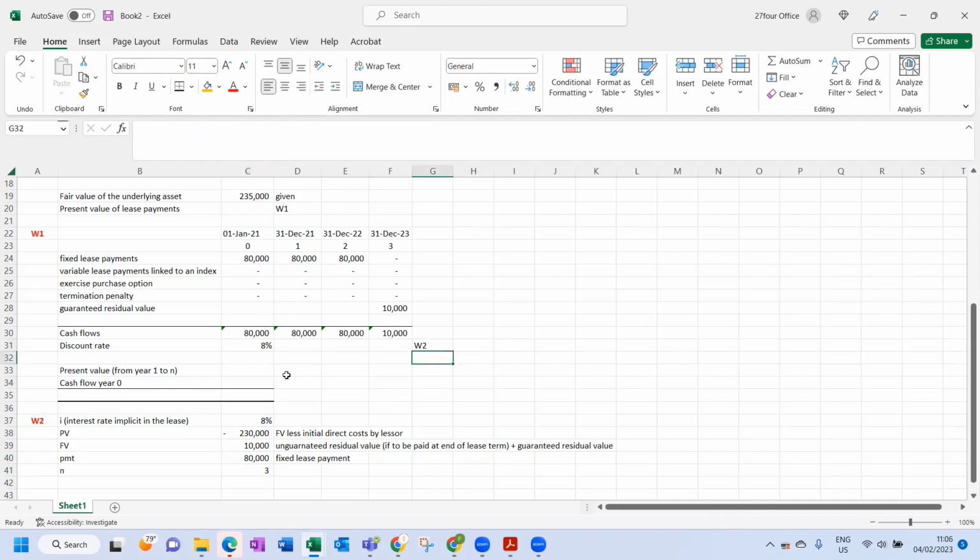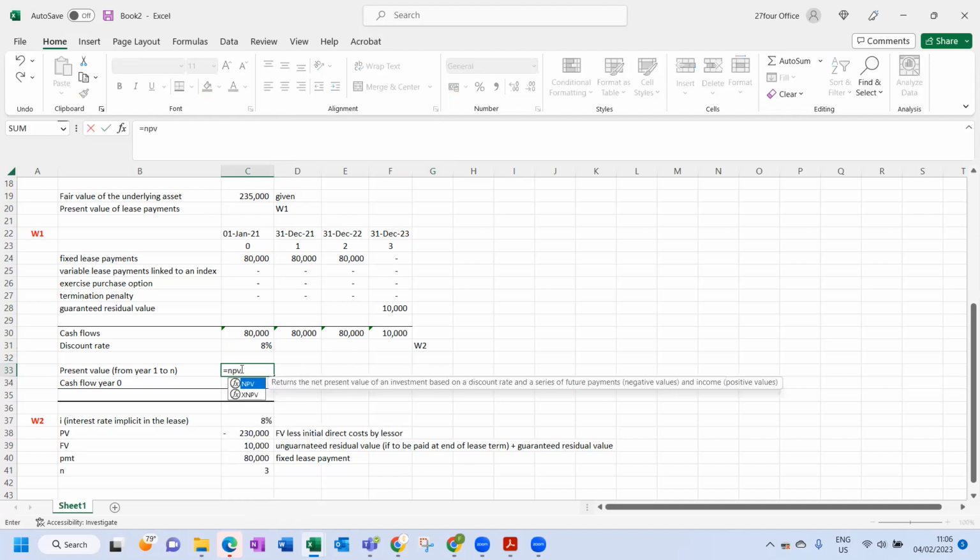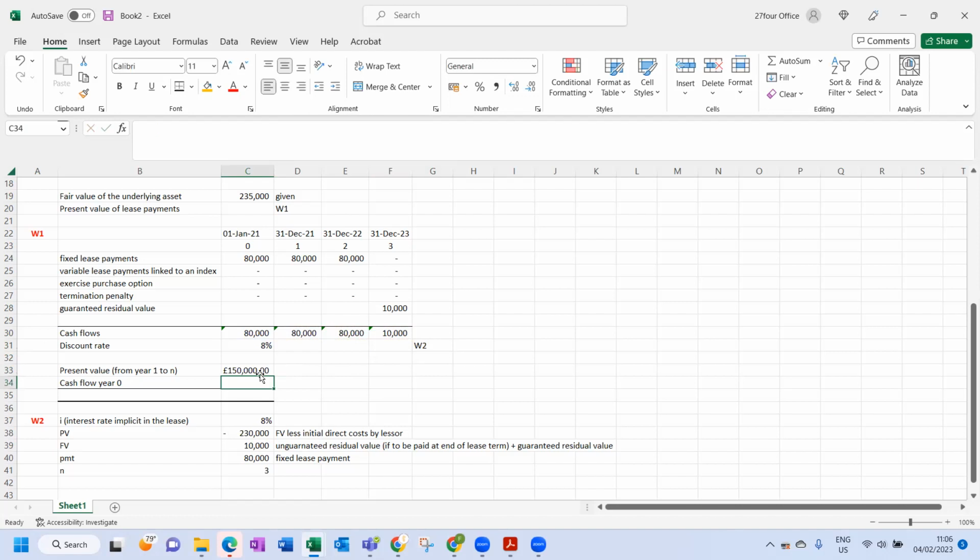Now we can work out the discount rate. To work out the discount rate, it will be NPV. Here you can see the rate is 8%. Look at the formula of NPV. It starts from value 1, so we have to start from value 1. It's giving us 150,000 Rand. So just take note of that. But we must bring in